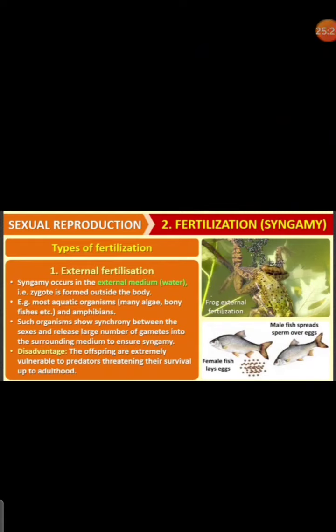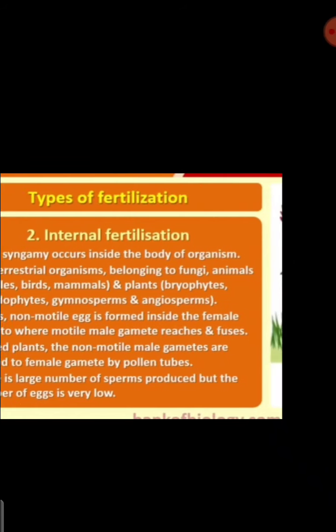So both male and female gametes will be motile and they will fuse in the water, okay. So there, the disadvantage is that the offspring are extremely vulnerable to predators, so the threat to their survival will be higher in case of external fertilization.